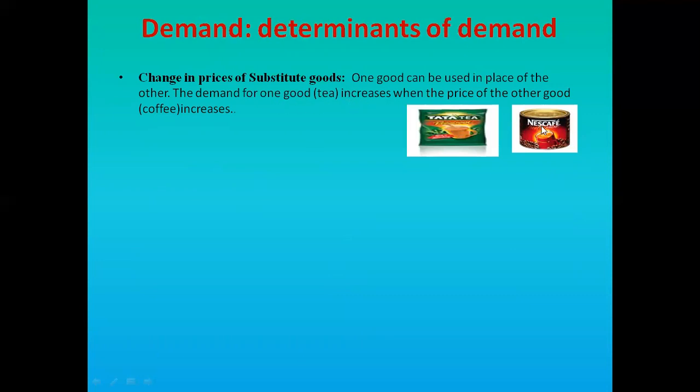So the price of other goods affects the demand for tea. So substitute goods affect the demand; changes in the price of substitute goods affect the demand.